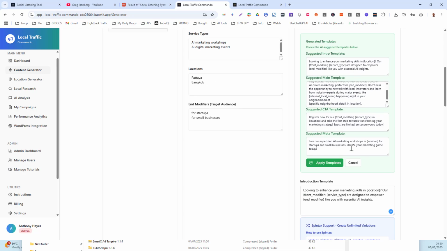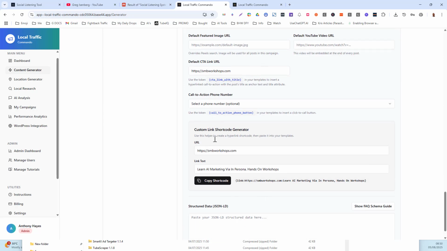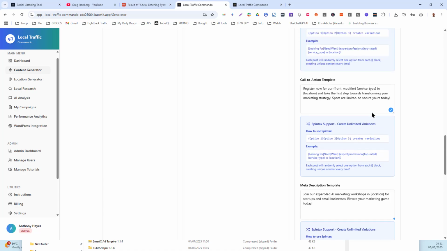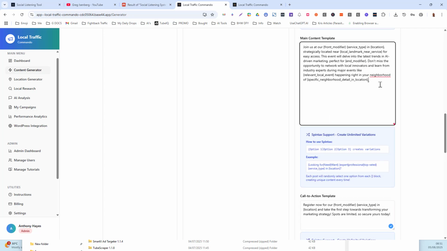Right now, what I want to do is I want to go into the next, and actually, I forgot about the shortcode that we got here. If I want to use it for this one that I created, learn AI marketing via in-person hands-on workshops, etc., I just need to copy this, and I can put this up here, or I can put it into the main content. Okay, I might want to break this up, put it like that.